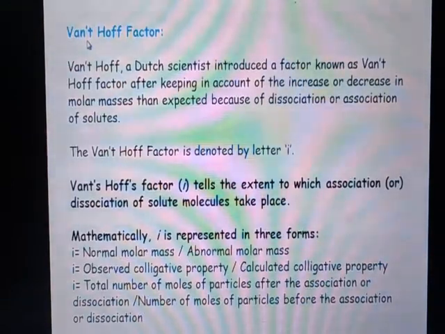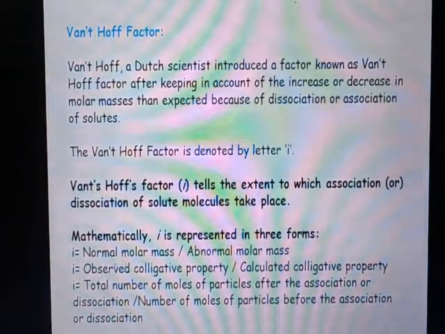Next one is the Van 't Hoff factor. Van 't Hoff is a Dutch scientist who introduced a factor known as the Van 't Hoff factor after taking into account the increase or decrease in the molecular masses than expected because of dissociation or association of a solute. The Van 't Hoff factor is denoted by the letter I. This Van 't Hoff factor tells the extent to which association or dissociation of solute molecules takes place in the solution. Mathematically, this Van 't Hoff factor is represented in 3 different forms.